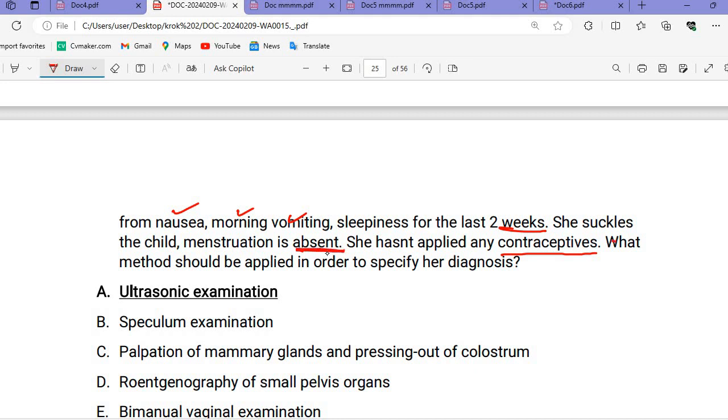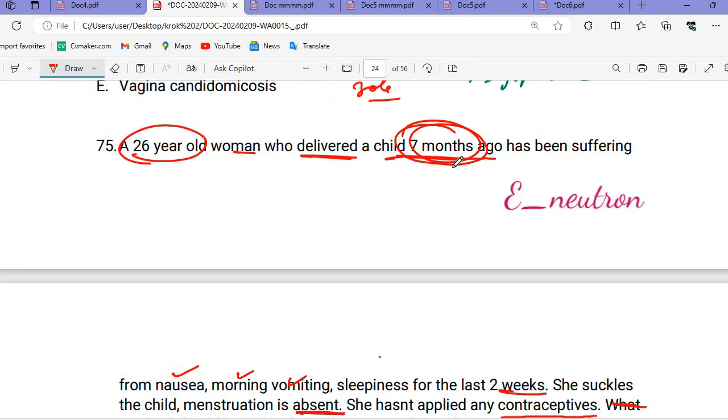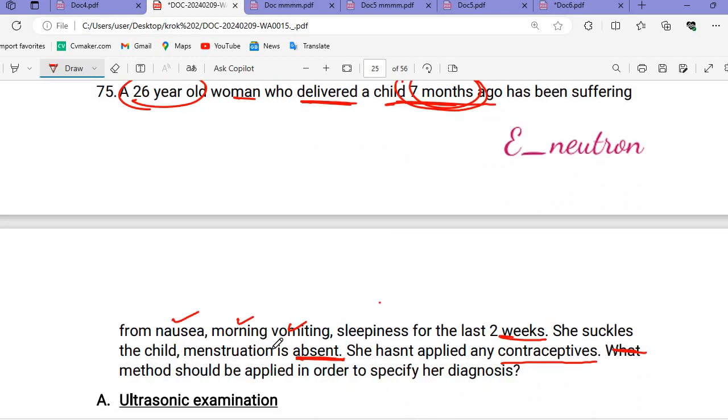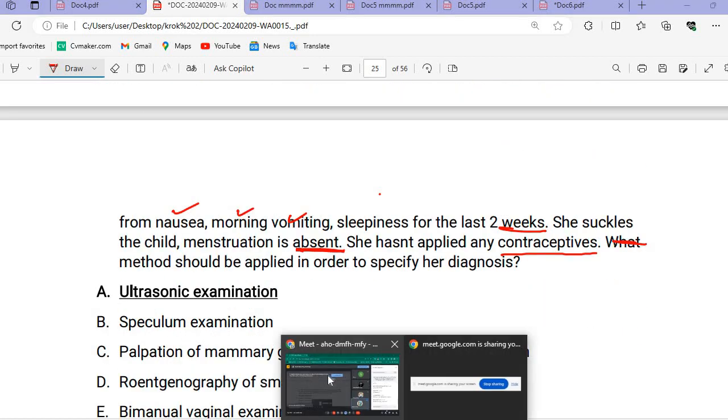Now tell me: what would you say to the woman without any examination? The patient comes to your OPD, a 26-year-old woman, 7 months after delivery, and now she has nausea and morning vomiting. What would you say to that woman?